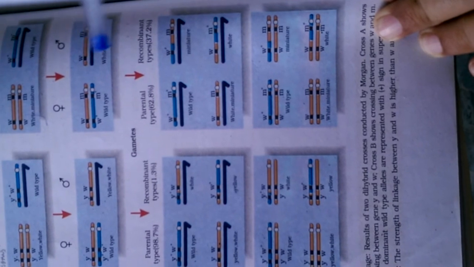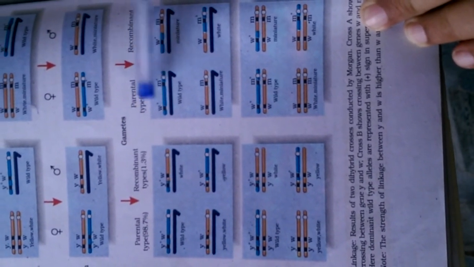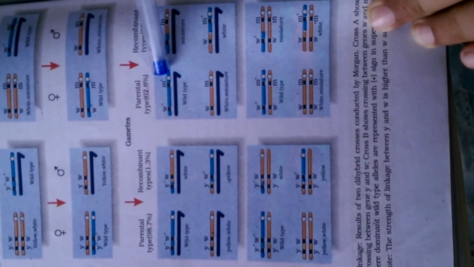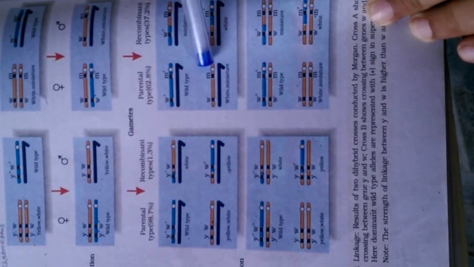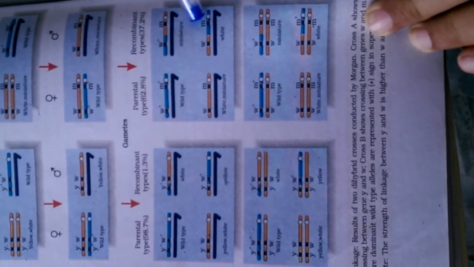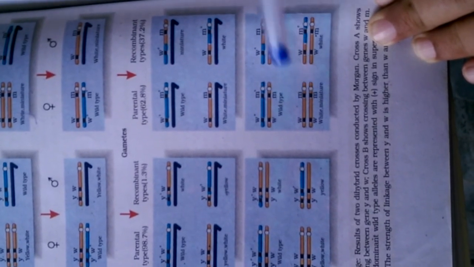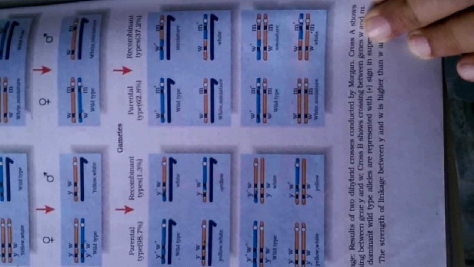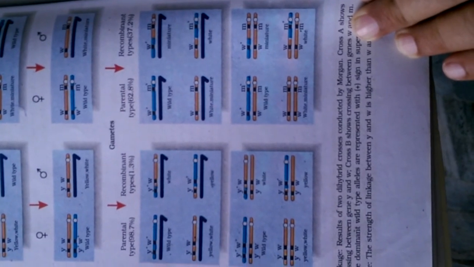You can see a lot of distribution here. This is W plus M plus, it is parental type, W plus M is a new combination, W M is parental type, and W and M plus is a new combination. Similarly, we get several other combinations you can see here. So both these examples do not obey Mendel's third law, that is law of independent assortment.